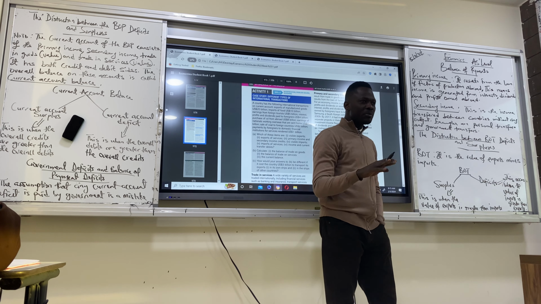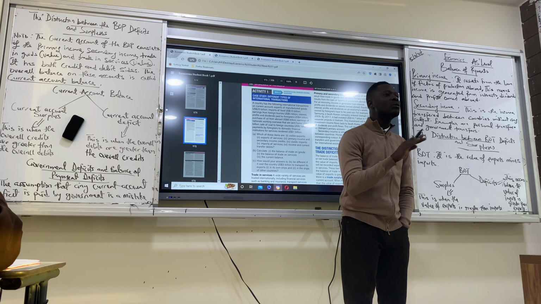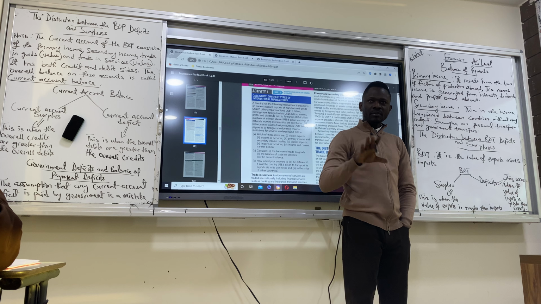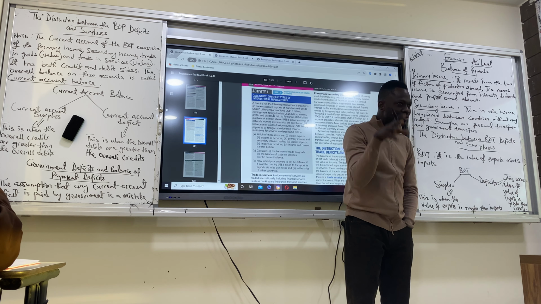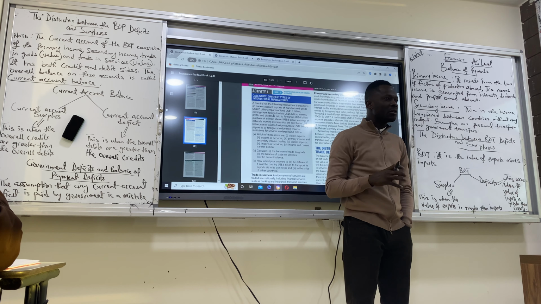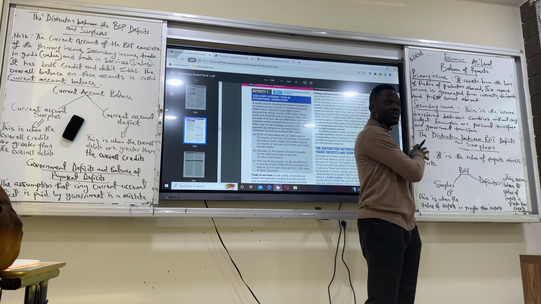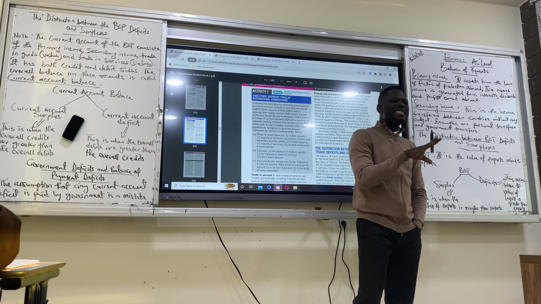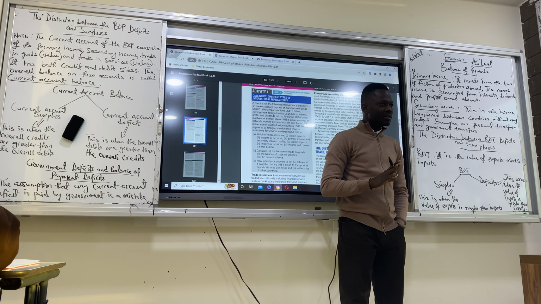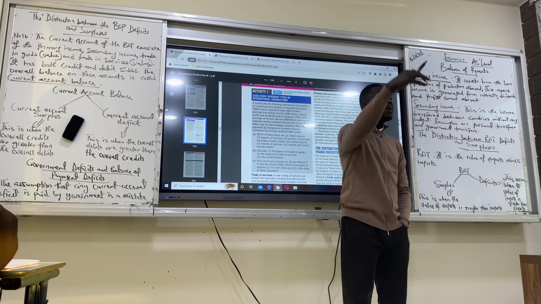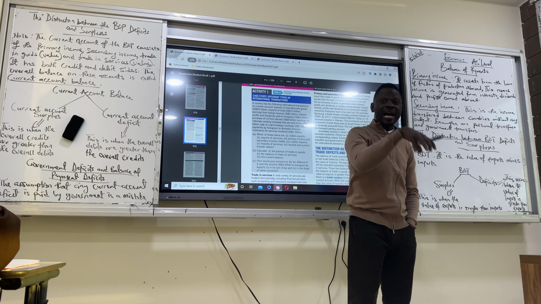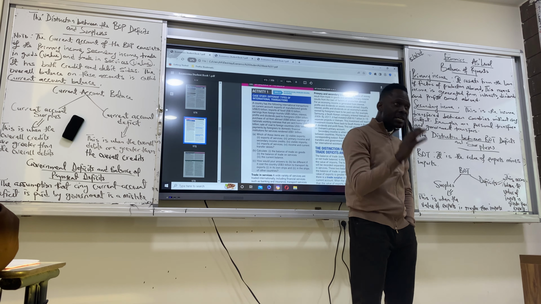Then we have secondary income. For secondary income, there's transfer of money without output. Get the difference here. Primary income is when there was a transaction, there was an exchange for that income. But for secondary income, there is no transaction. Do you get the difference between primary income and secondary income? Both of them are items in the current account, but they are different.